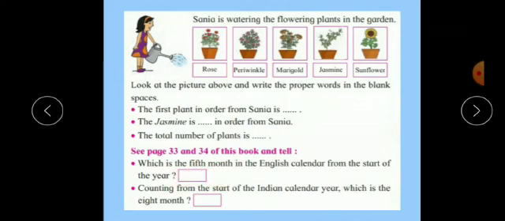Then counting from the start of the Indian calendar year, which is the 8th month? Indian calendar means the solar calendar from Chaitra. So start from Chaitra and tell the 8th month. So it is Kartik. The 8th month of the Indian calendar is Kartik. Write these answers in the textbook only.